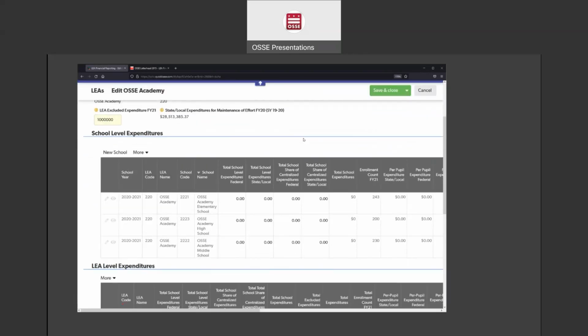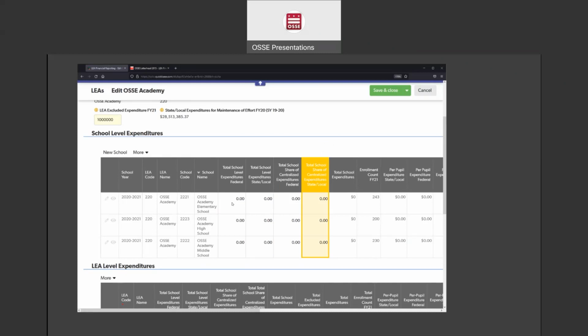And then you'll scroll down and you'll need to fill in for each school, your financial expenditure data. And you will do that in these 4 columns: the school level expenditures federal, your school level expenditures state and local, your school share of centralized expenditures federal, and your school share of centralized expenditures state and local. So it's very easy to submit.